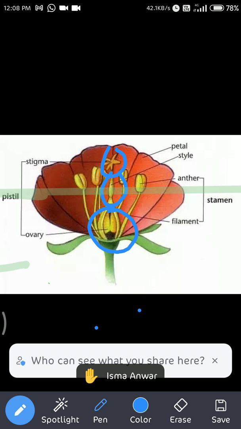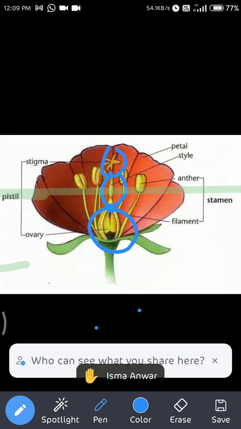So the delicious fruit which you are eating is actually the fertilized mature ovary. That's nothing but the mature ovary. And inside the fruit, the seed which you usually throw away is actually the fertilized mature ovule.